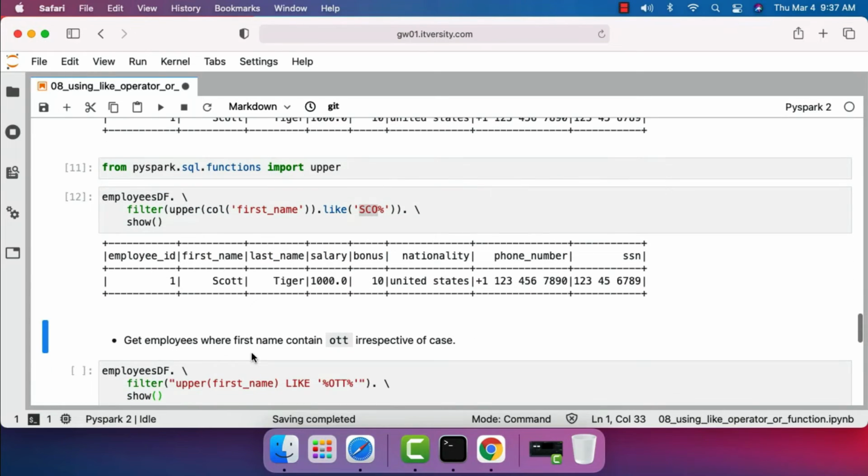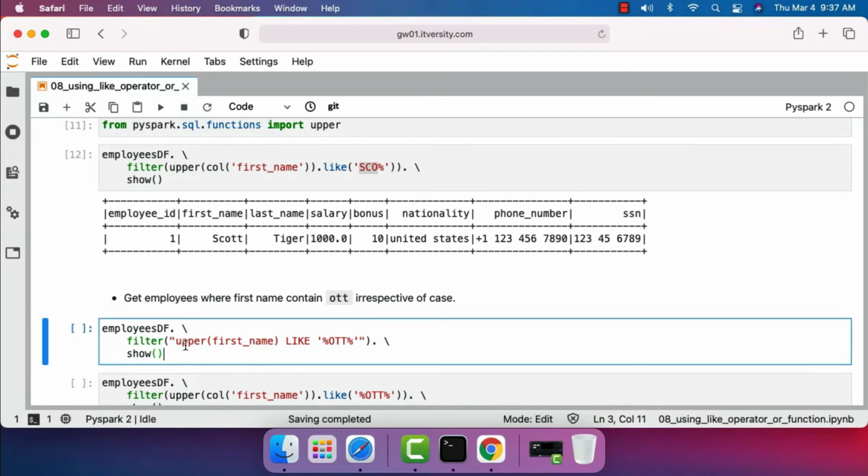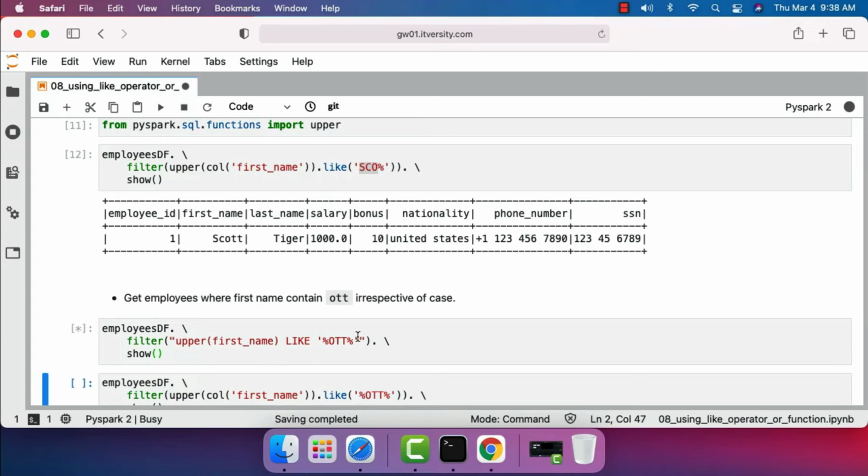Now let's perform another task. It is to get employees where first name contains OTT irrespective of case. This is the example for SQL style syntax. We are just saying upper of first name, then like, then percentage OTT percentage. You have to have percentage on both sides if you want to solve a problem such as containing a particular string as part of a column value. Now let's run this. It will take care of returning one record for us.